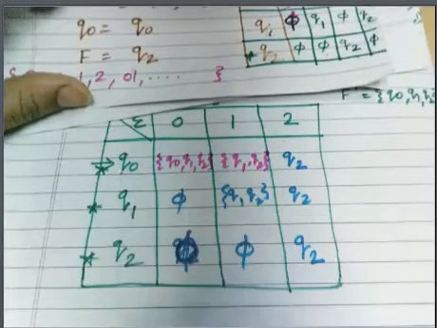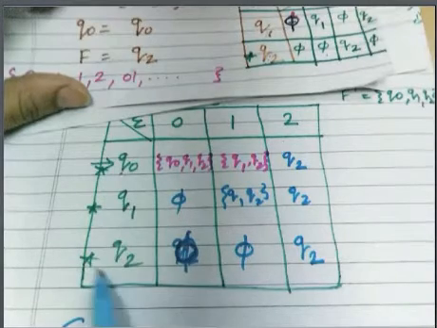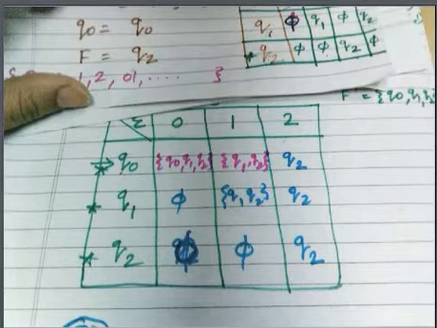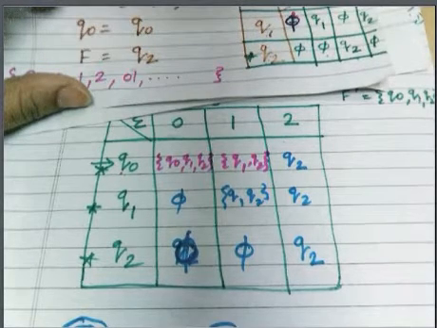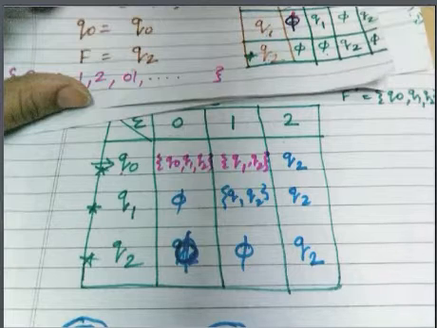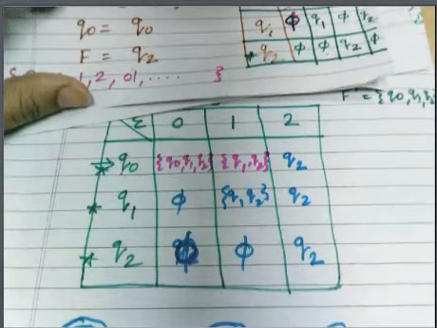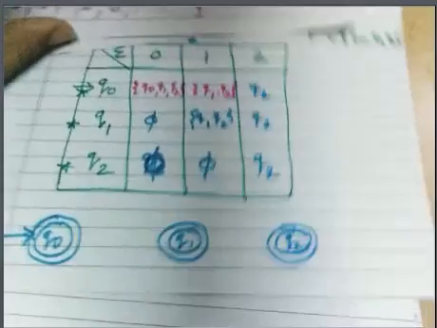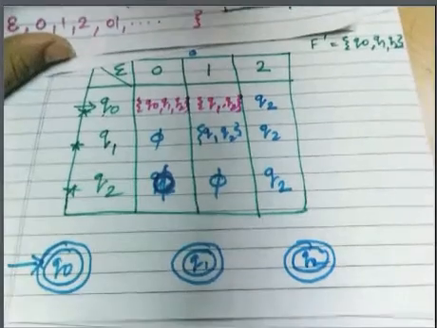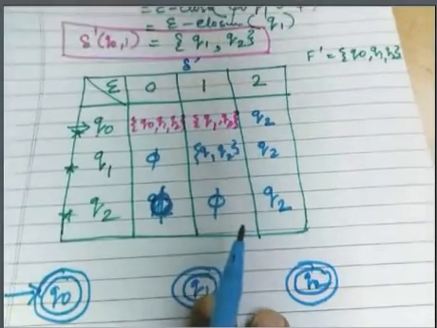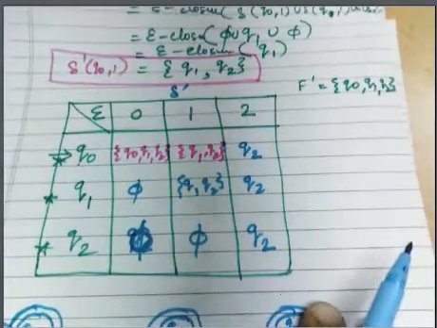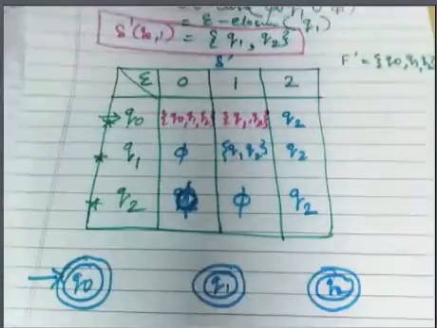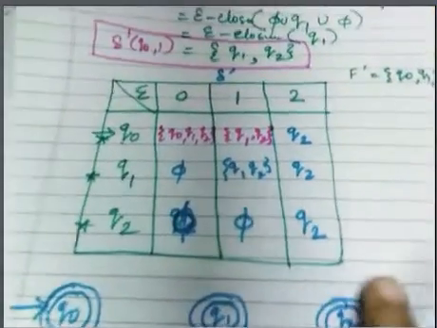Now we will draw this diagram. Since all are final states, I need to make a double circle for all the states: Q0, Q1 and Q2. Right? So now we have to show the transitions. How will we show the transitions?